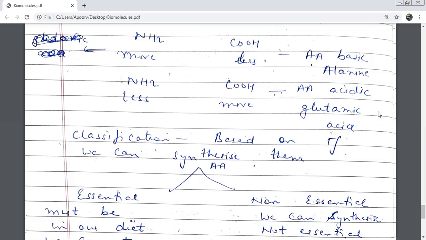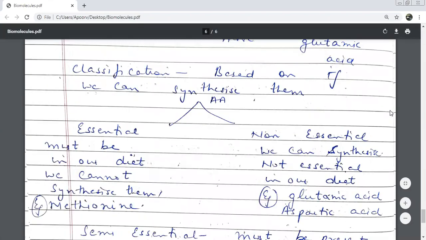And depending upon the number of amino and carboxylic acid groups, how many categories of amino acids did we have? Three. Neutral, example glycine. Basic, alanine. And acidic, glutamic acid.